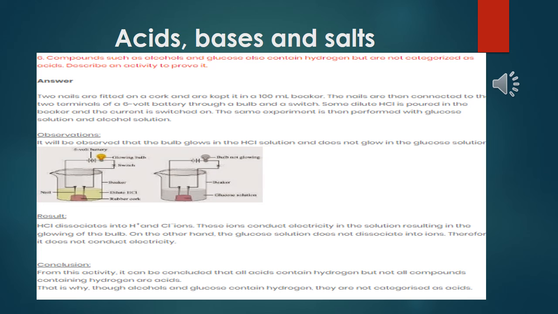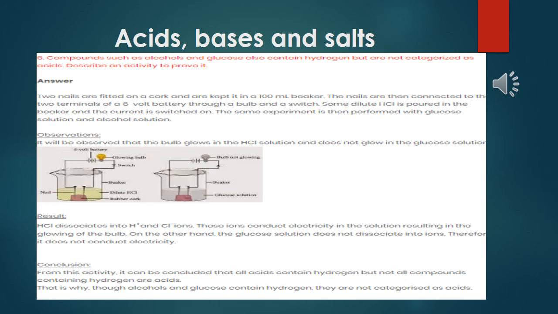Since hydrogen is a metal, hydrogen will create a positive ion, and chlorine, since it is a non-metal, will form a negative ion. That means HCl dissociates, or you can say decomposes, and here hydrogen ion forms.